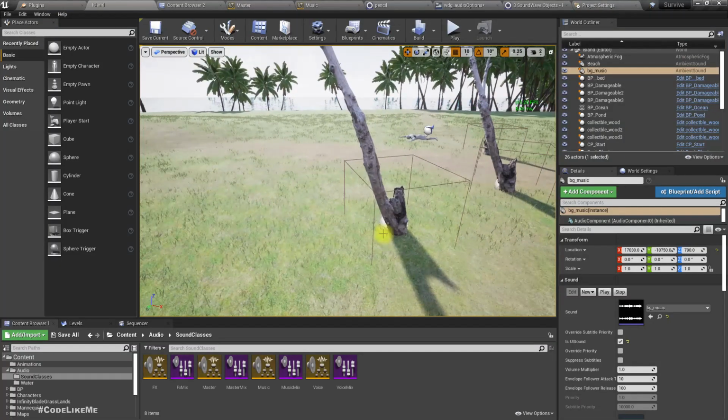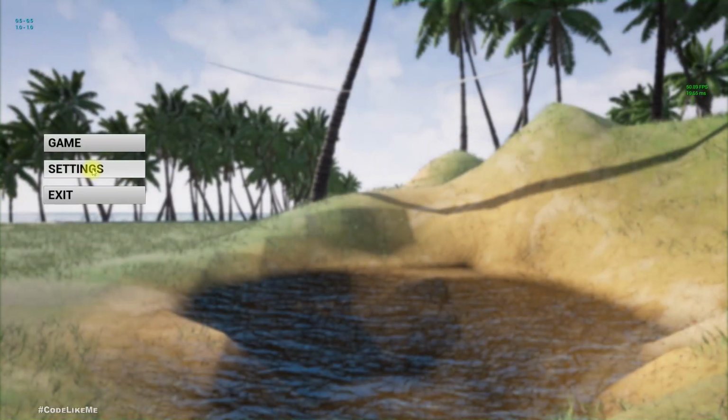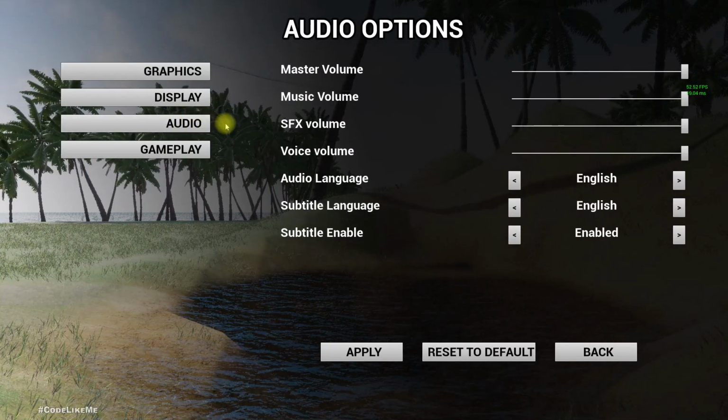Okay, now shall we test? Here if I reduce the music volume, I should still be able to hear other effects volumes. So similarly, I can manually change these SFX and voice volumes as well.